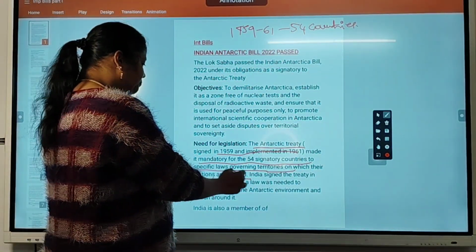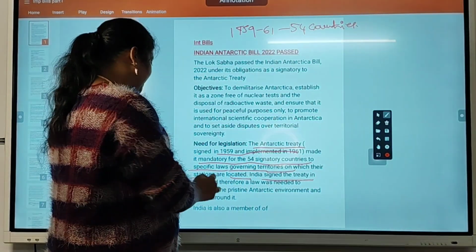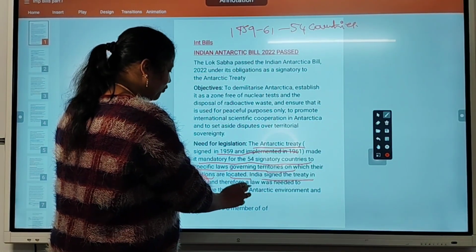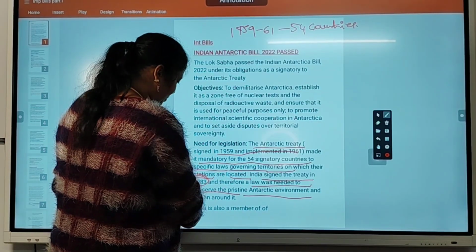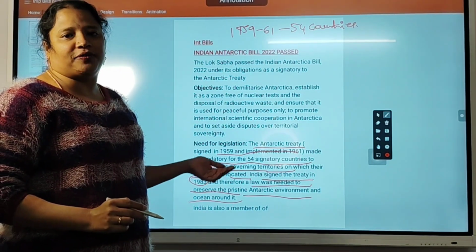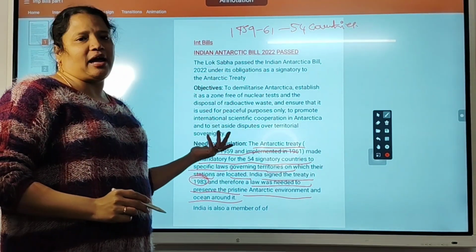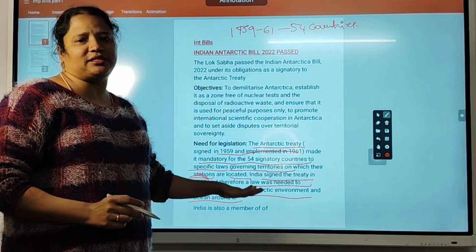India also signed this treaty in 1983. Therefore, a law was needed to preserve the pristine Antarctic environment and the ocean around it. To make the citizens of India follow the Antarctica treaty rules, a bill was needed.